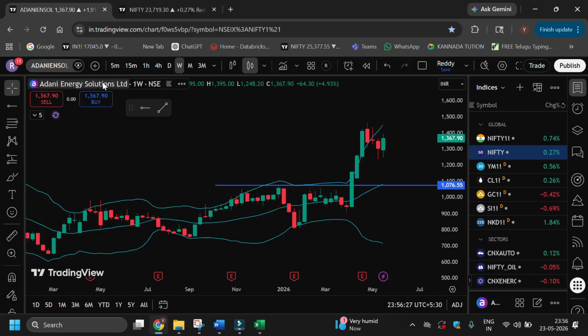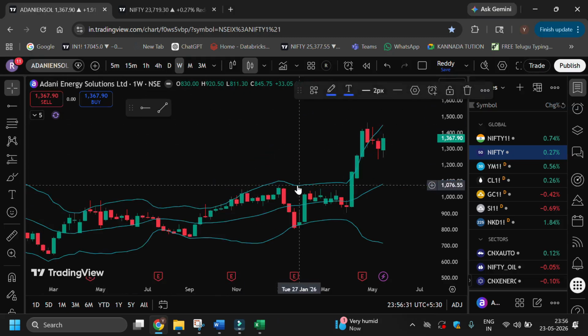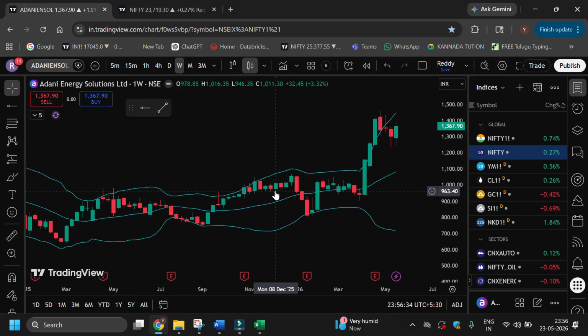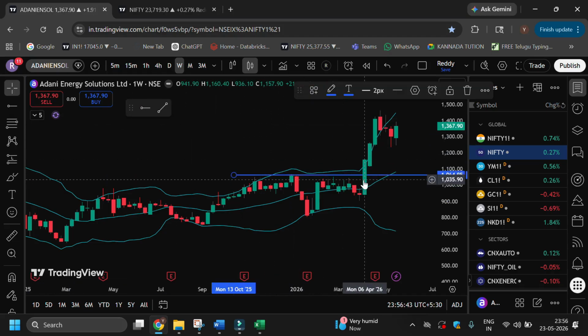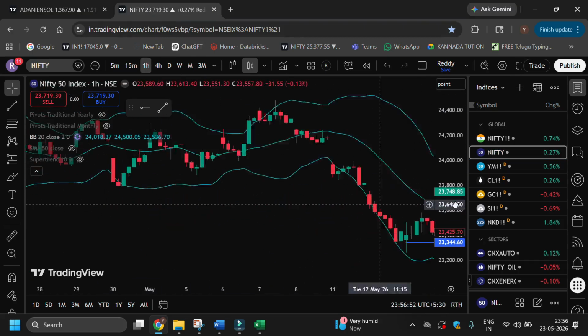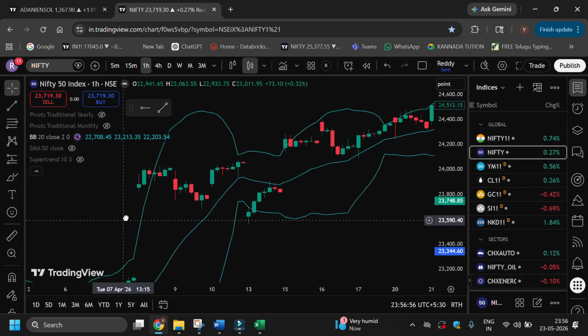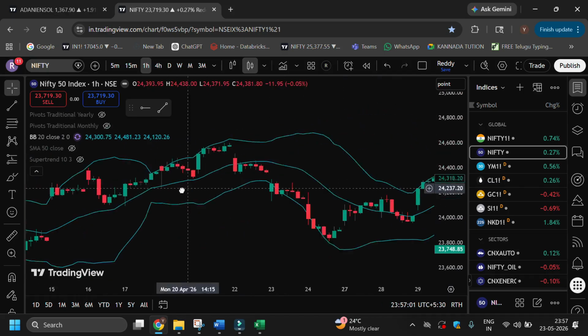This is Adani Energy Solutions. This is already on the weekly time frame, and you can see that recently it took a breakout on 6th April on the weekly time frame. Let's draw a line where it took the breakout, and now let's check the Nifty direction as well. Nifty direction is also upward trending from 6th April almost. You can see that trending upwards on the hourly time frame.